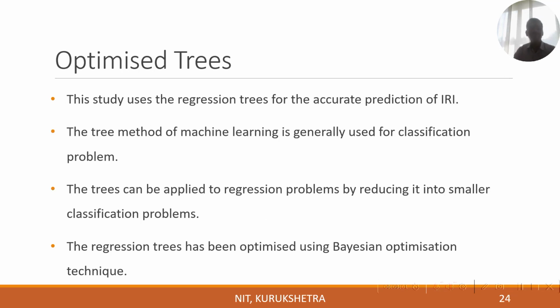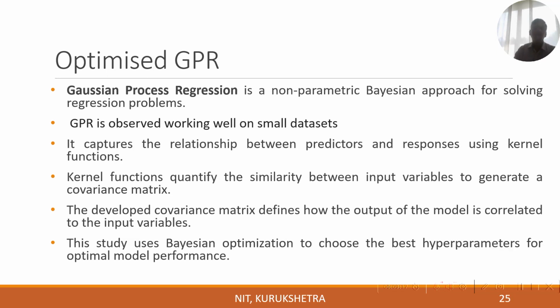In case of optimized tree, the tree method of machine learning is generally used for classification problems. Tree can be applied to regression problems by reducing them into smaller classification problems. The regression tree has been optimized using Bayesian optimization technique. In case of optimized GPR, Gaussian process regression is a non-parametric Bayesian approach for solving regression problems. It captures the relationship between the predictors and the responses using kernel functions.